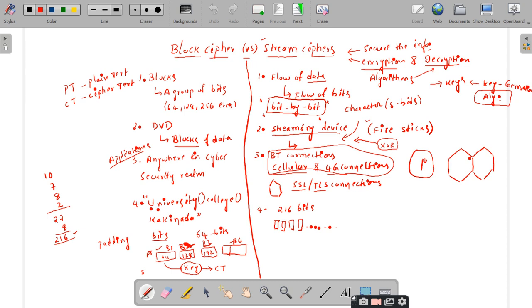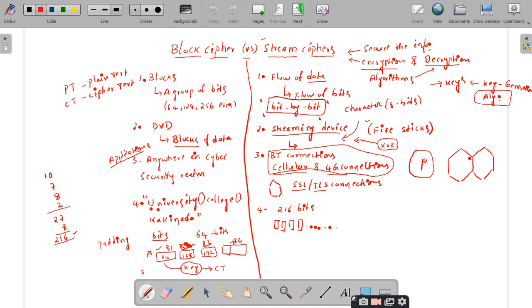A simple real-time example we have given in the second point, where you watch movies using a DVD, which makes use of blocks of data, and if you watch the same movie using streaming devices, it can be considered an example for the flow of data, stream ciphers, right? And the third one we have discussed is the application area. The block ciphers can be used anywhere in the cybersecurity world, but the stream ciphers can be used in Bluetooth connections, cellular and 4G connections, and SSL or TLS secure connections.